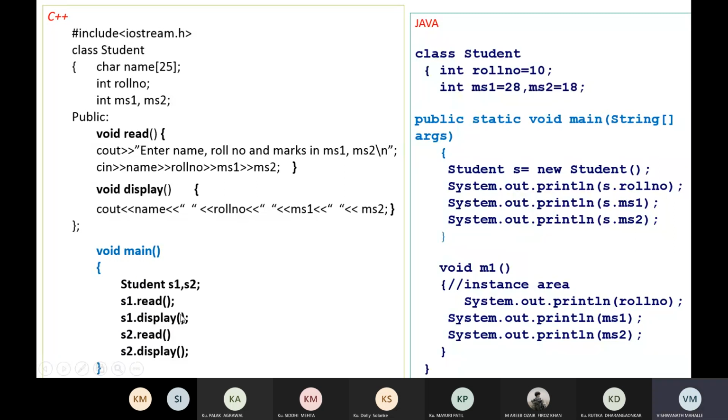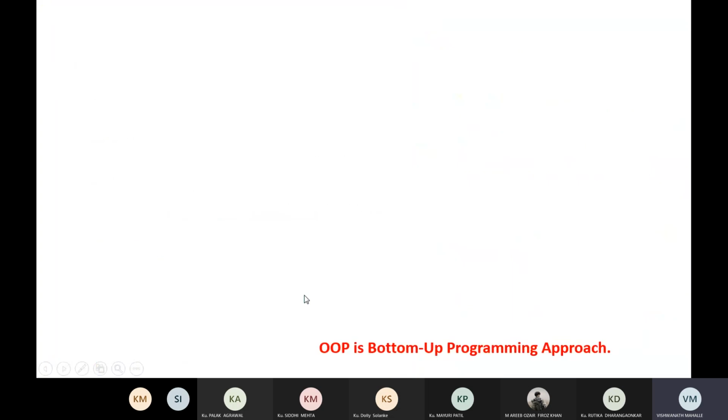So this is the object-oriented programming program in C++, and this is object-oriented programming in Java. What is the difference? In C++ we write the main method outside the class, but in Java we write the main method inside the class. Main is also a method, so everything we write is inside the class in Java. But in C++, the main method is written outside of the class.